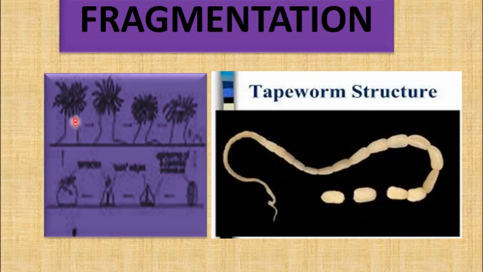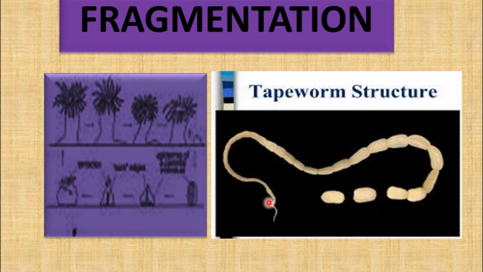Look at this picture. Here you can see the parent sea anemone. When it moves from one location to another, either accidentally or due to an environmental factor, it leaves behind a part of its base. This basal part is known as the pedal disc. Here you can see the pedal disc. When the pedal disc detaches from the parent body, it develops into a new sea anemone. When the pedal disc undergoes changes, many lobes are formed, and each lobe develops into a new sea anemone.